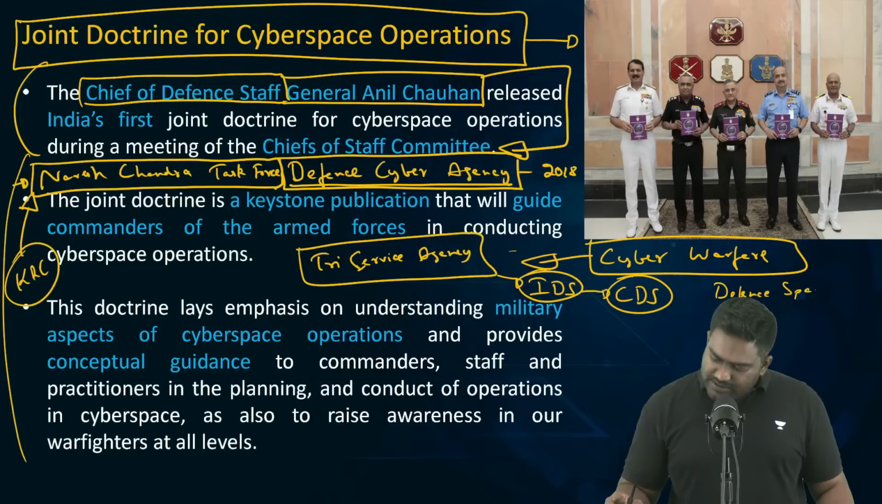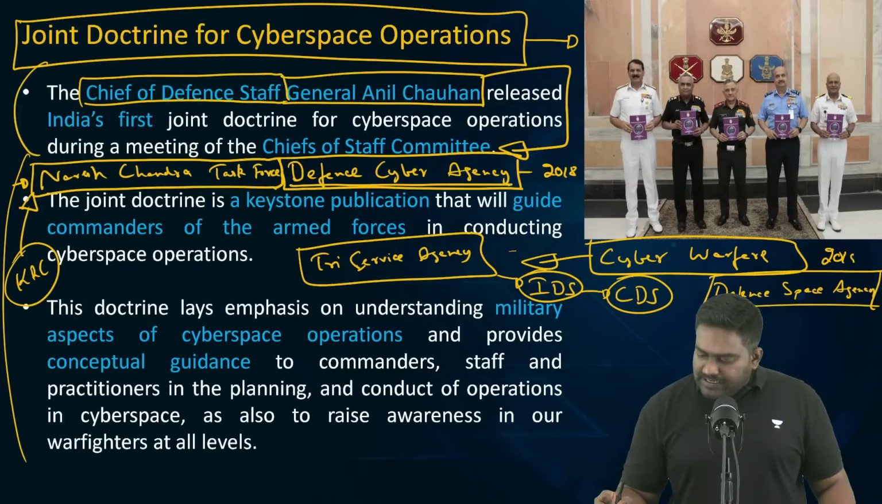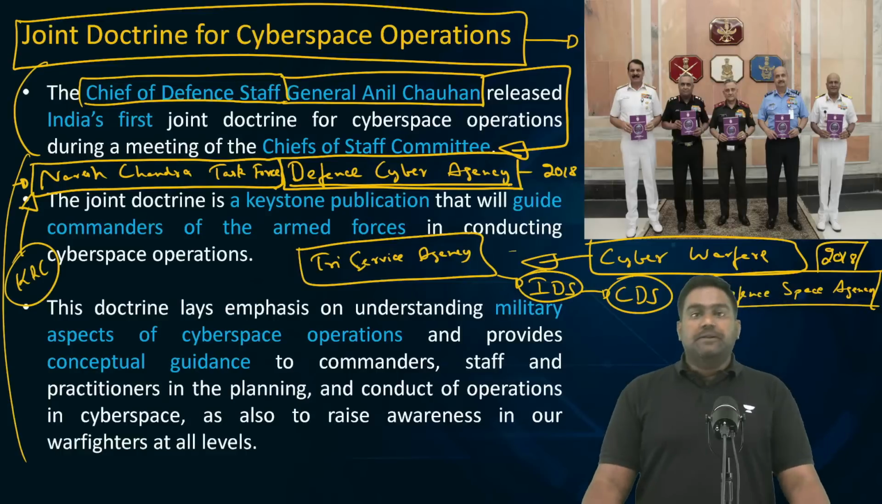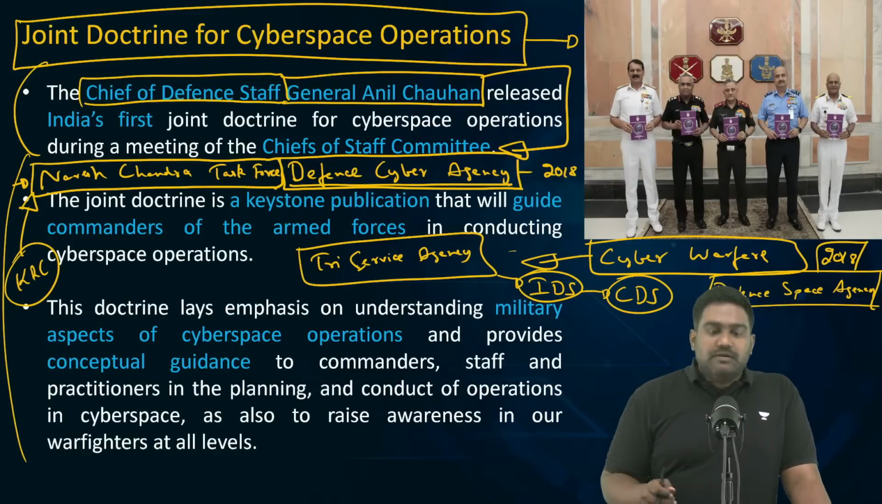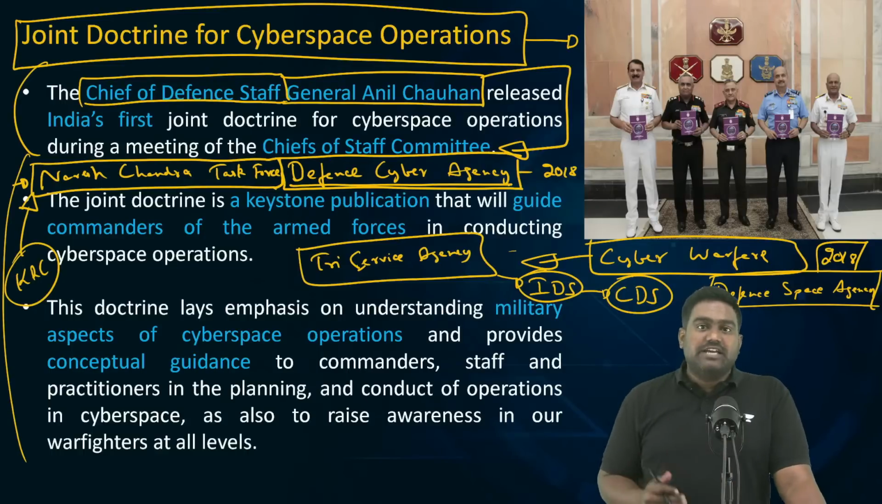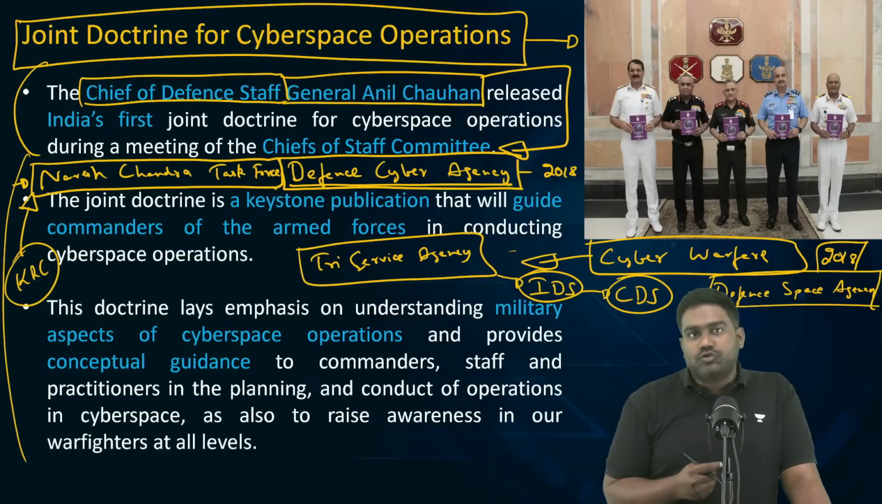There is a dedicated defense space agency for space warfare, which has been set up. Approved in 2018, it started functioning from 2019. It's based out of Bengaluru, whereas the Defense Cyber Agency is based out of Delhi. All these are tri-service agencies drawing from Army, Navy, and Air Force.